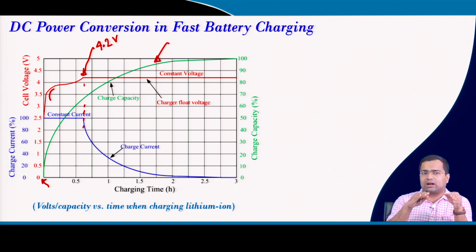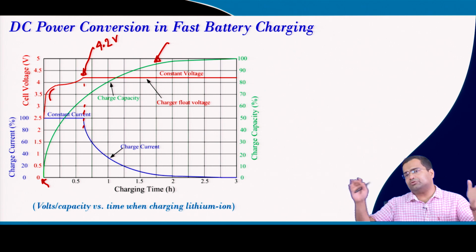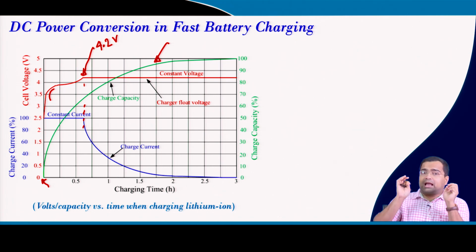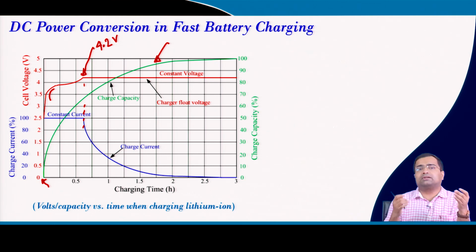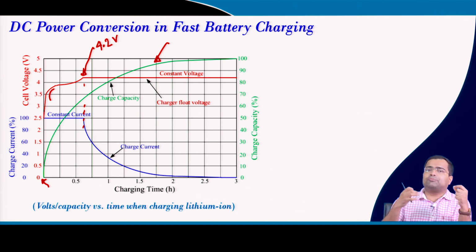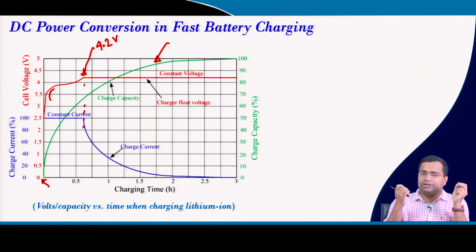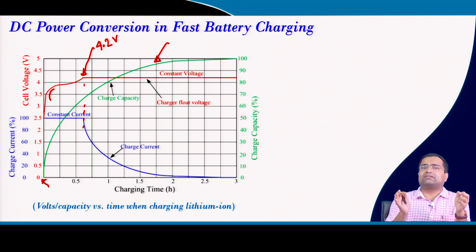If you use a lower current, the battery will take a longer duration to charge, and with higher current the battery will charge faster, but charging faster you also have to pay a penalty, because the battery may get heated up, and in fact we need to check whether the battery technology will support such fast current charging or not.